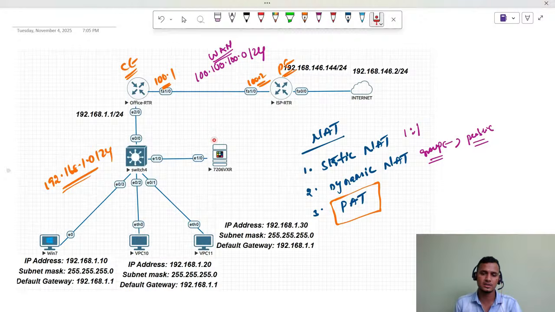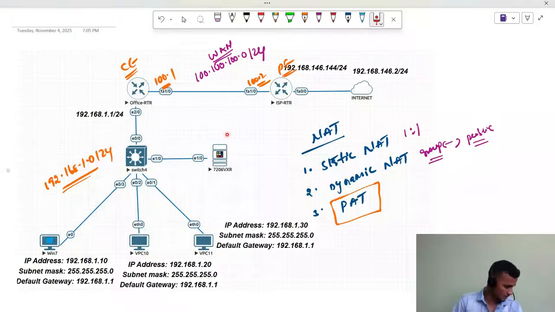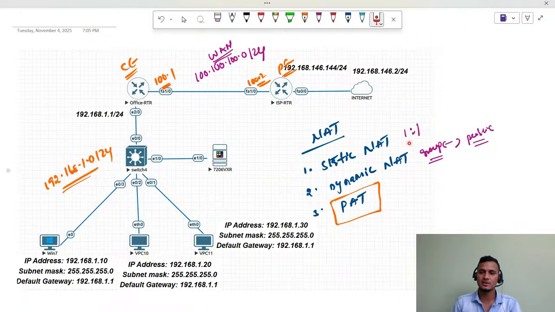Whenever you host a web server in our data center, internet users need to access that particular web server or website over the internet. In that scenario, we need to do static NAT. The other type is dynamic NAT, DNAT. Dynamic NAT is used for a group of users.